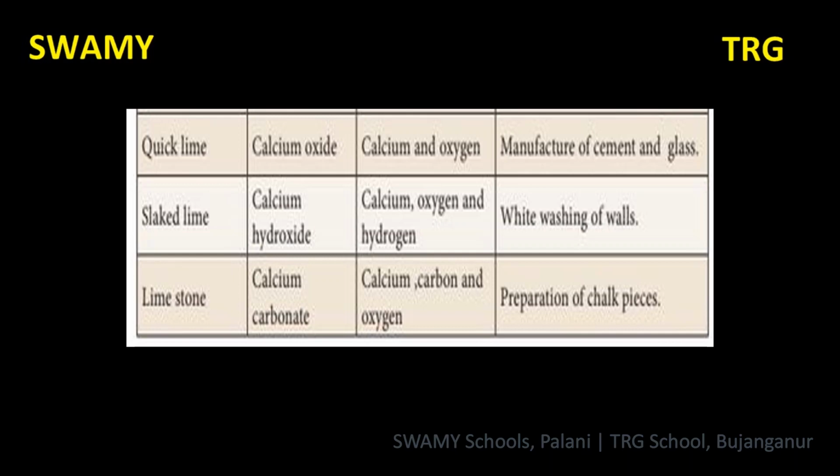Then slaked lime, Ca(OH)2, calcium hydroxide. Constituents are calcium, oxygen and hydrogen. Slaked lime is used in whitewashing of walls.